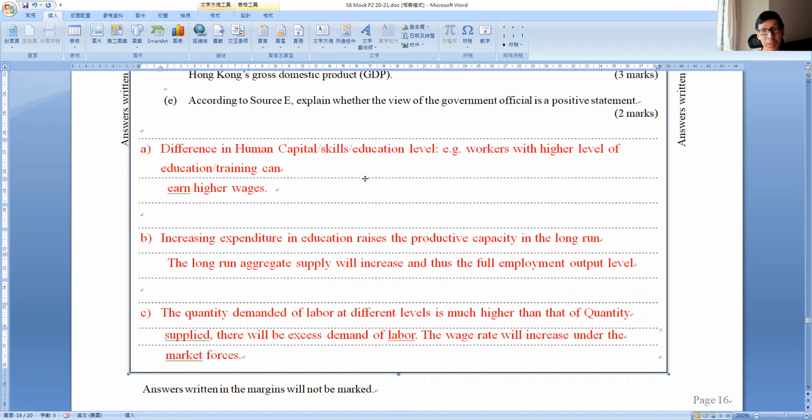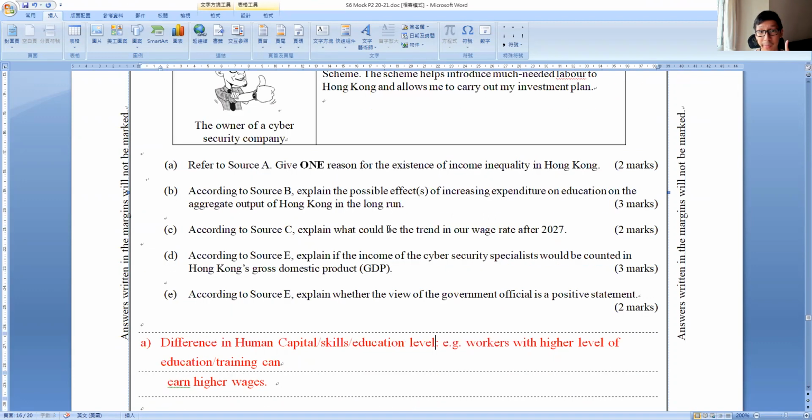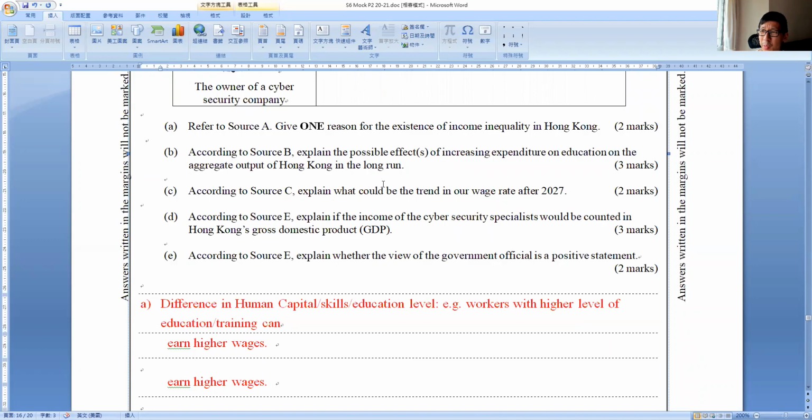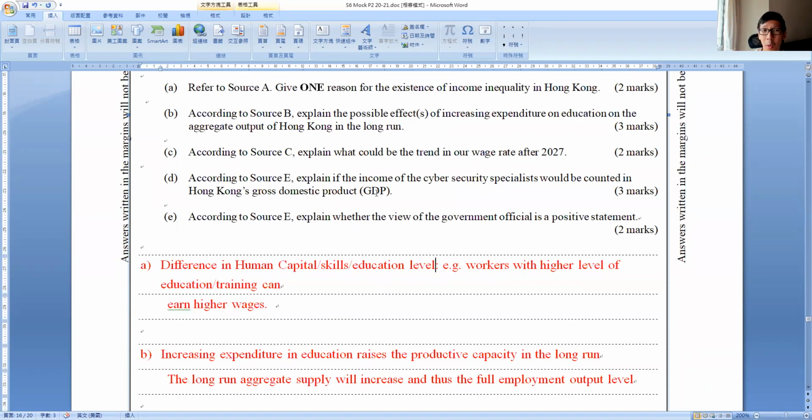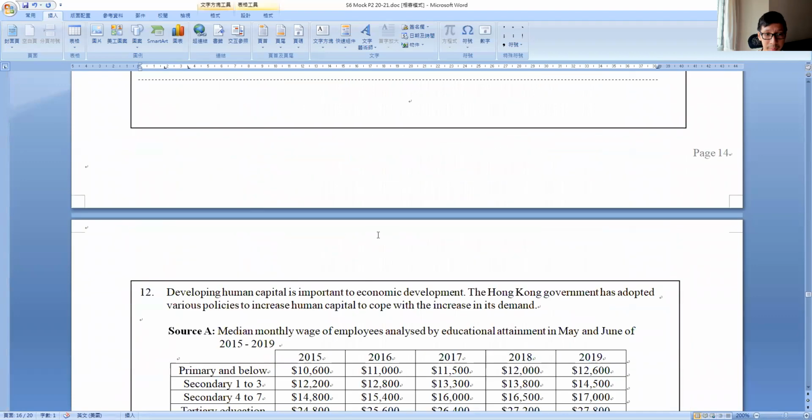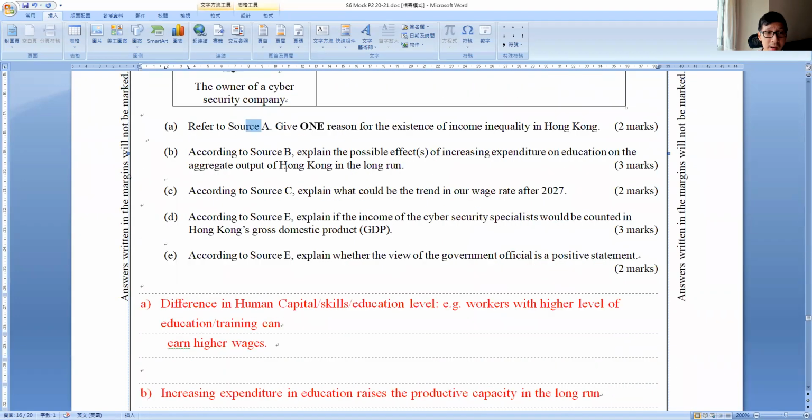Basically most people got this one right, except some of you. You don't quite explain your answer, or you're not quite referring to the source A, right? Then you will get 1 mark. It depends on how you wrote it. Now, Part B, according to source B, explain the possible effects of increasing expenditure on education on the aggregate output in the long run.